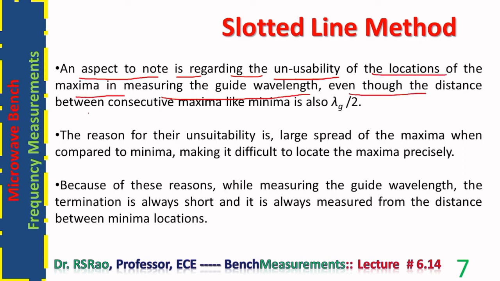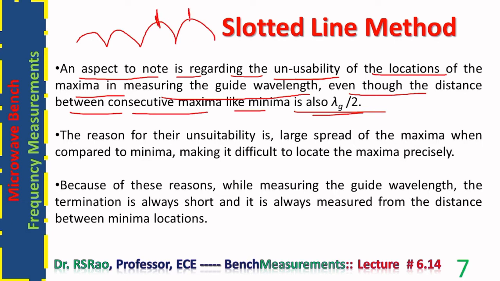Even though the distance between consecutive maxima, like minima, is also lambda g by 2. See, this is the standing wave pattern. The distance between two consecutive maxima is lambda g by 2. Between two minima also it is lambda g by 2. But in measuring lambda g, we try to find the distance between two consecutive minima. We never find the distance between maxima. What is the reason? There is a reason.